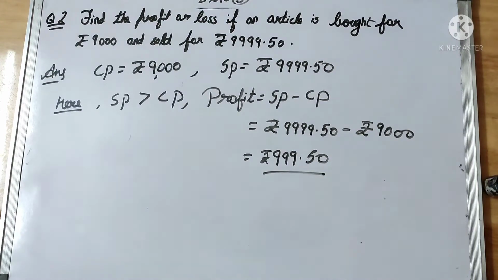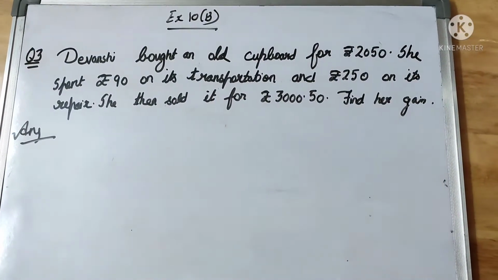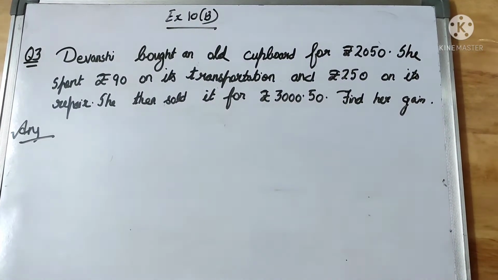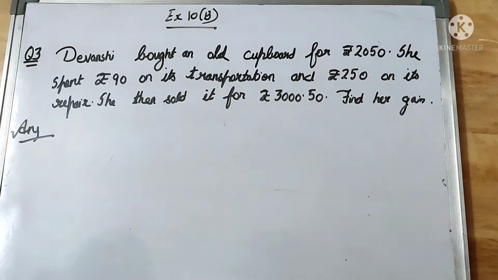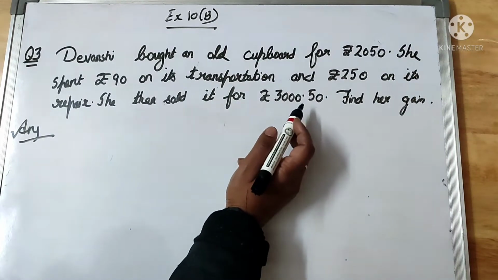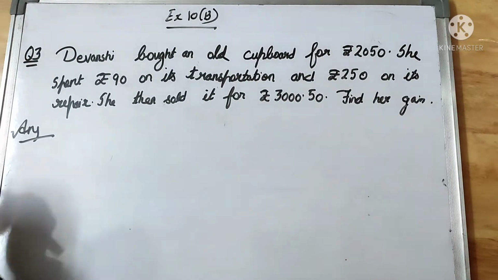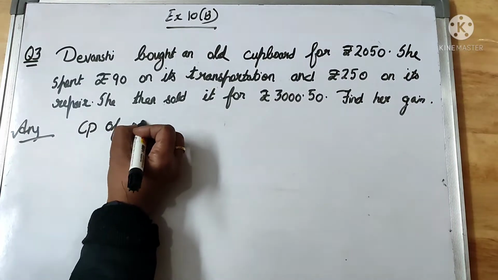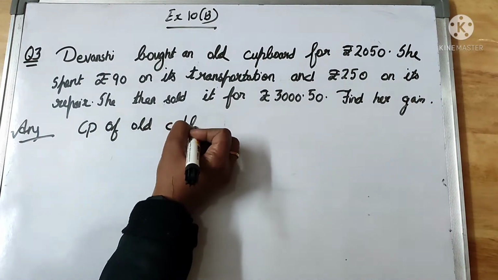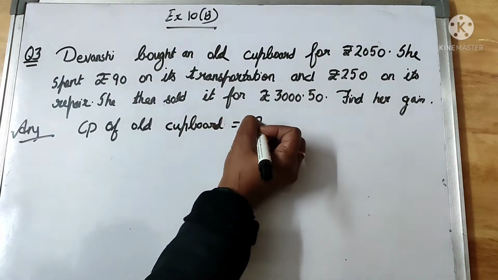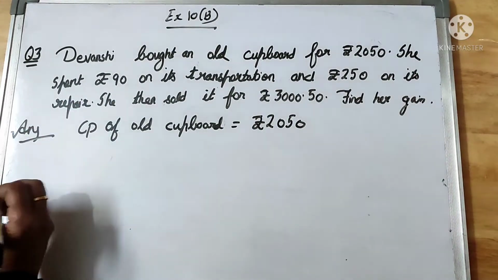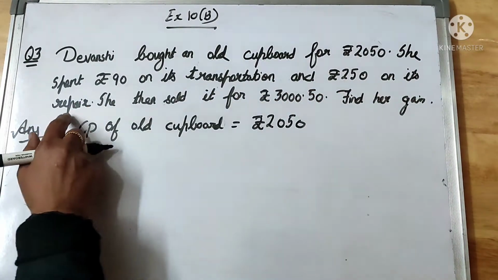Okay, now let us do question number 3. Devanshi bought an old cupboard for rupees 2,050. She spent rupees 90 on its transportation and rupees 250 on its repair. She then sold it for rupees 3,050. Find her gain. So that means cost price of the old cupboard, that means she bought it for rupees 2,050. Cost price is how much? Rupees 2,050.